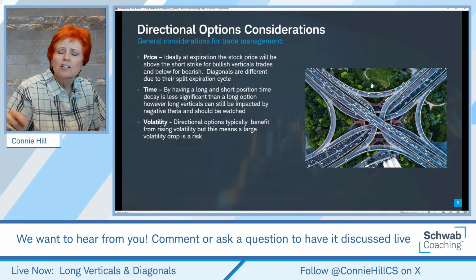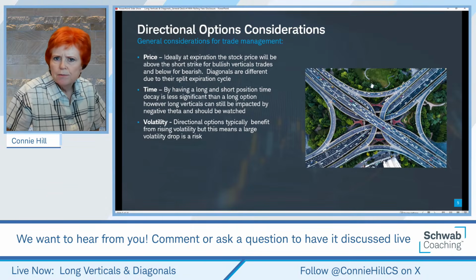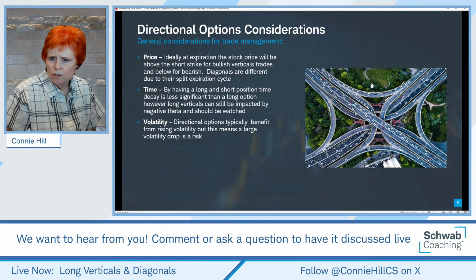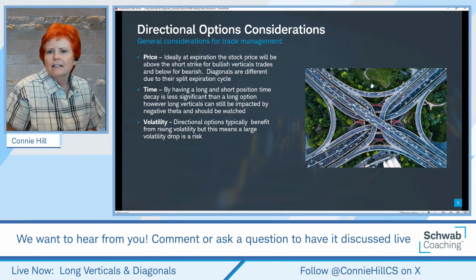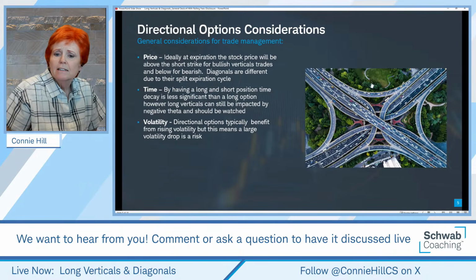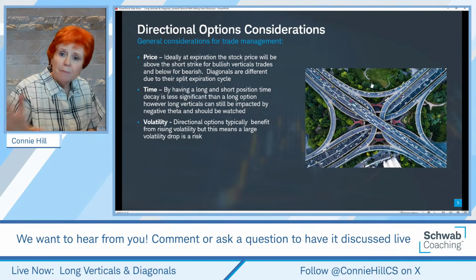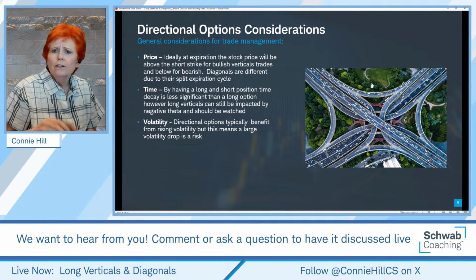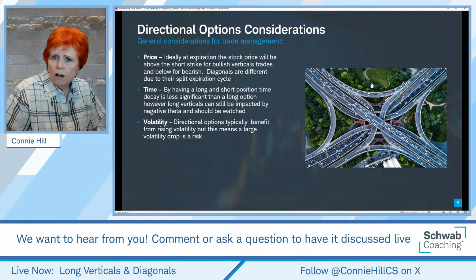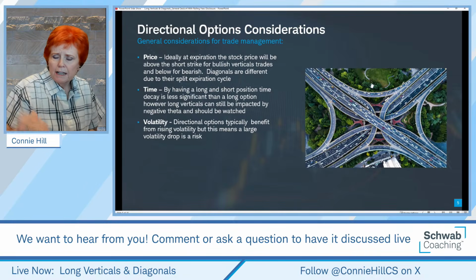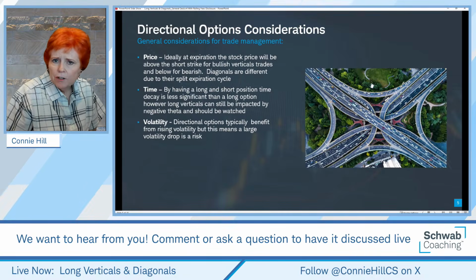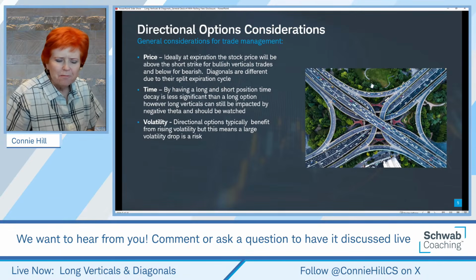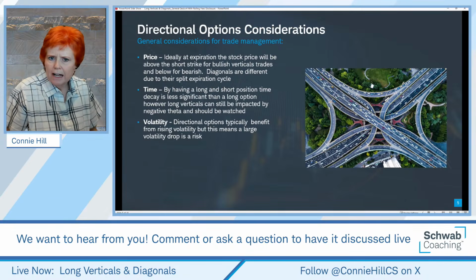Typically, volatility going up will increase the price of our longer dated option, which is typically our long leg. That can be helpful for a long vertical or a long diagonal if implied volatility is going up a little bit, but it doesn't always work that way, as you know. So we just want to be aware of all of those types of scenarios.